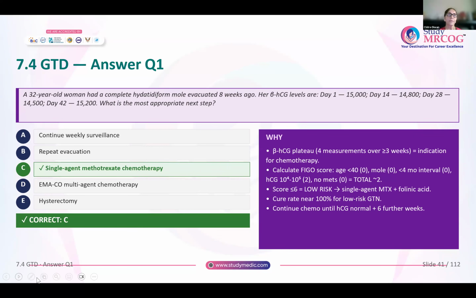Now, if you try to calculate her scores, her age is less than 40, so that is 0. Then it is a complete mole, so it is again a score of 0. The time interval from evacuation is less than 4 months. Then the beta HCG is between 10^4 to 10^5, that is a score of 2. And there are no METs, they have not given anything about METs. So it is just a score of 2. A score of 2 means it is less than or equal to 6. So that is why single agent methotrexate alternating with folinic acid to prevent the toxicity of methotrexate. Okay, that is given, and the cure rate for this is about 100%.